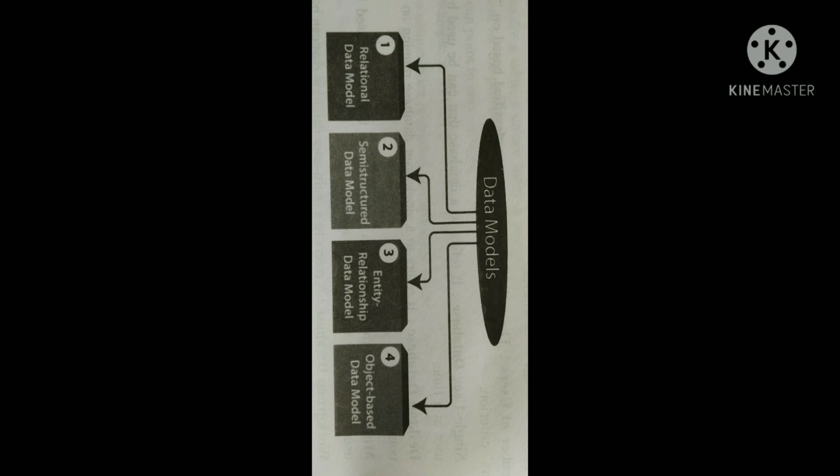It was widely used in database design. A set of attributes describe the entities. For example, student name and student ID describe the student entity. A set of the same type of entities is known as the entity set, and a set of the same type of relationship is known as a relationship set.